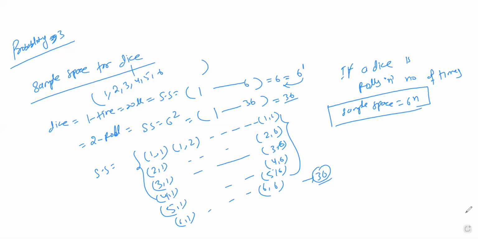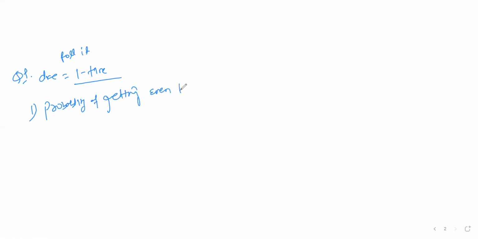Like question number 1 based on that: any dice, and I am going to roll it one time. Then if I ask what is the probability of getting an even number? यहाँ पे जो sample space होगा, it could be 1 2 3 4 5 6.